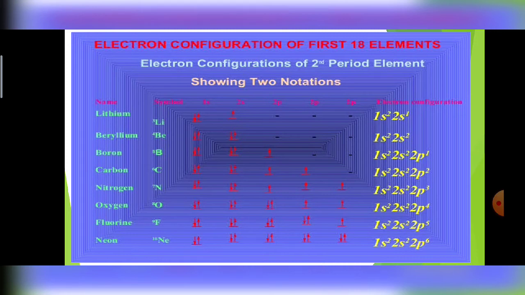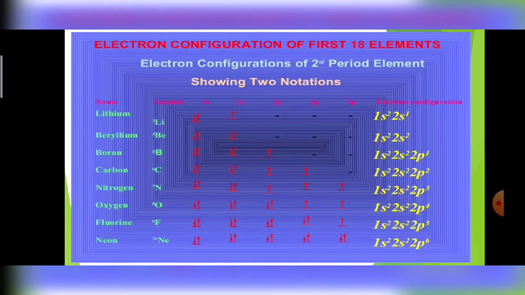When we take the example of the second period, lithium starts with 1s2, 2s1, and this row contains the main shell K and main shell L and the inner shell K. You can see that from boron to neon, the electrons are filled in the p subshell till neon.